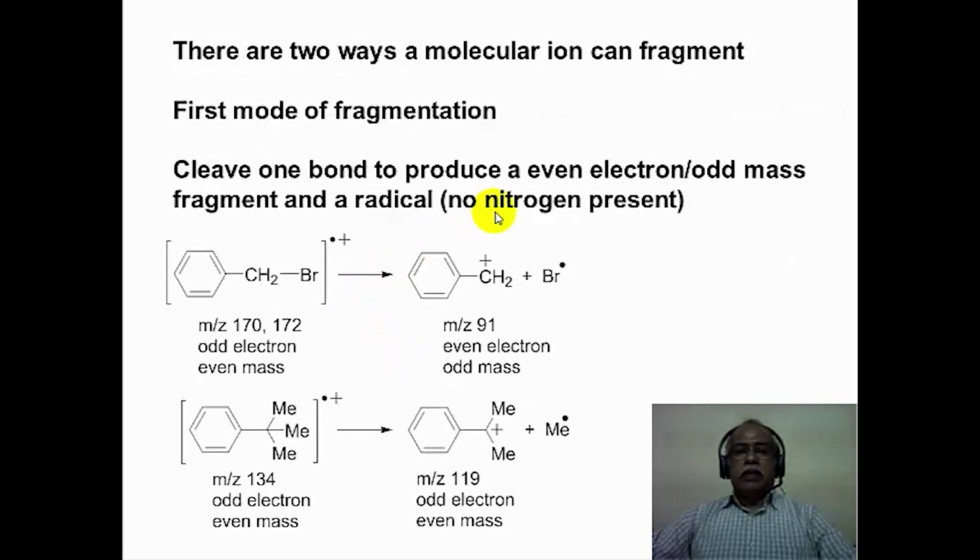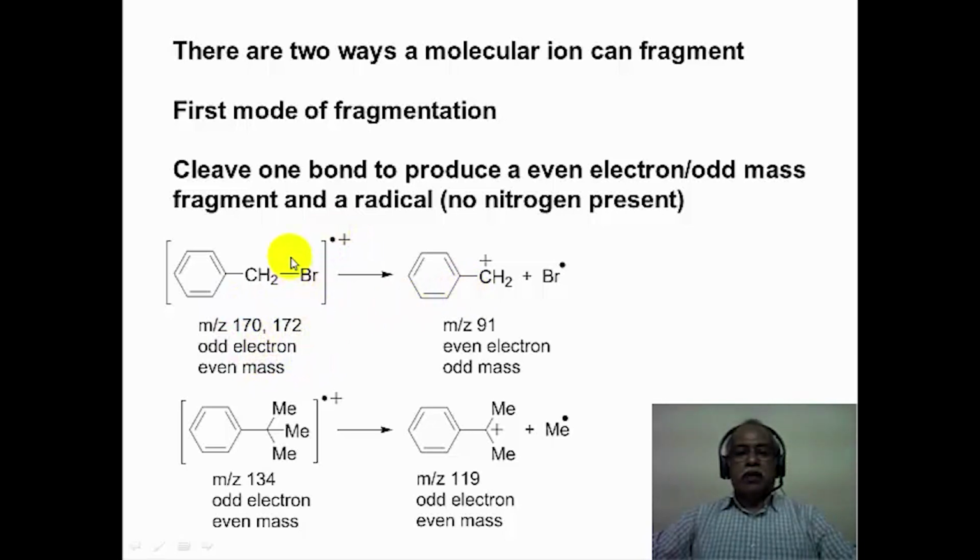There are two ways a molecular ion can fragment. The first mode is essentially cleavage of a single bond to produce an even electron, odd mass fragment and a radical. This is illustrated in this example. If we take benzyl bromide as an example, the radical cation of benzyl bromide will have two molecular ions because of the bromine, 170 and 172. This is an odd electron species because it is a cation radical, but the masses are even, as you can see here.